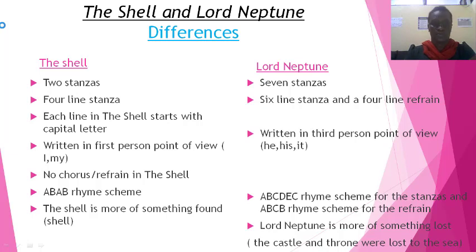Rhyme scheme. They all have different rhyme schemes, like we saw in the extract at the beginning of the lesson. The shell has ABAB rhyme scheme, while Lord Neptune has ABCDEC rhyme scheme, like we saw before. But the refrain has a different rhyme scheme. Let's look at that.